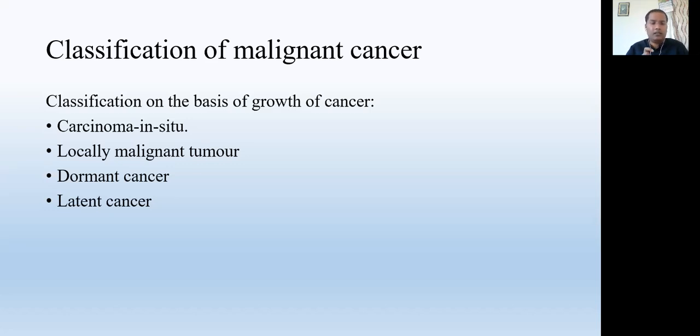Understand? It means the malignancy is there, but the tumor remains inside that particular organ, not going anywhere, and showing no sign of metastasis.